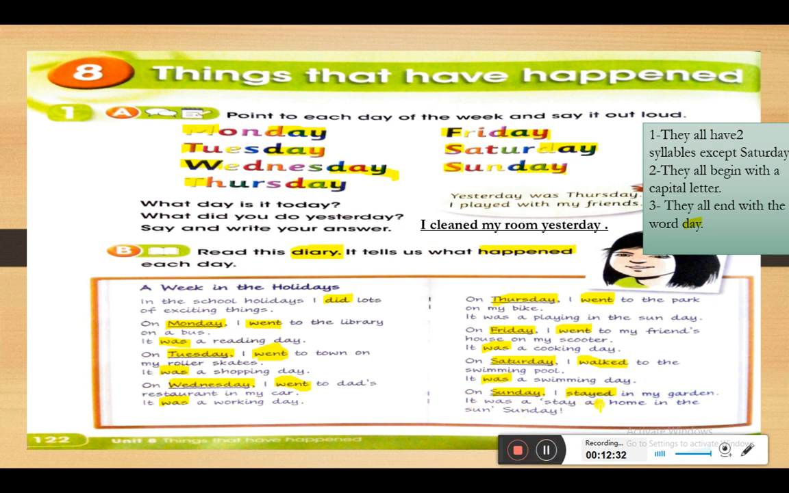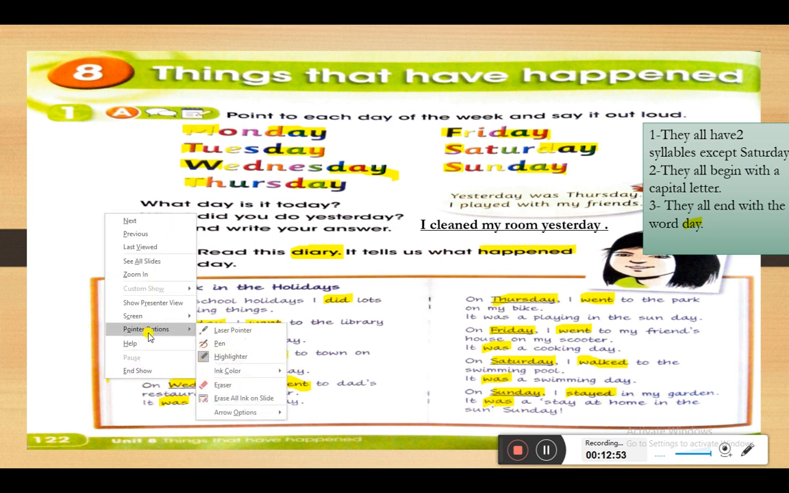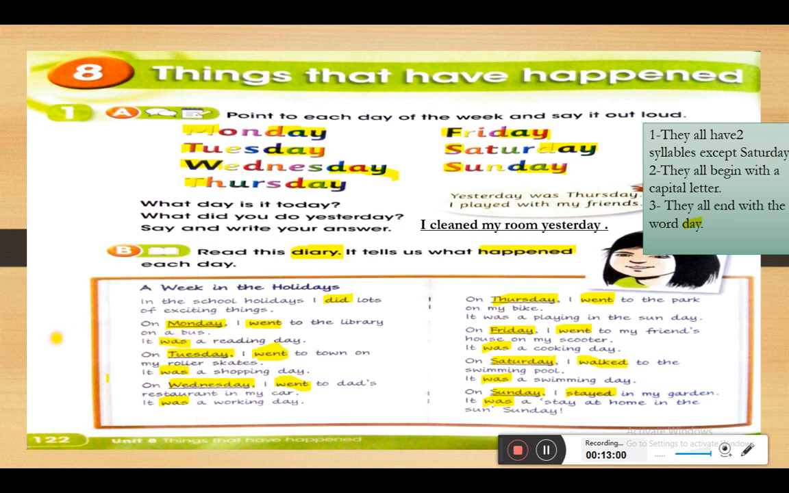So on Saturday I stayed in my garden. It was a stay at home in the sun Sunday. So here we have was, and was is the past verb of is. Okay, what can we learn from this? We can learn from this that we have two types of the verb. We have the regular verb and we have the irregular verb.